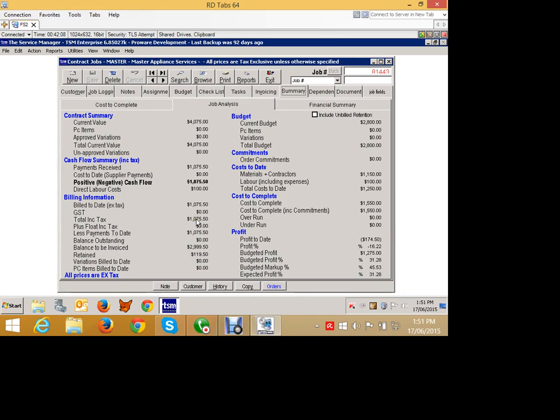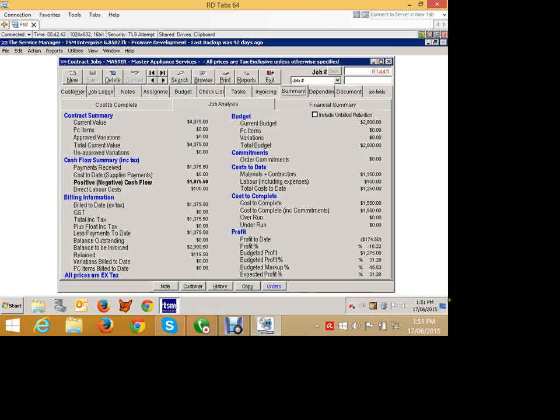When we actually pay those supplier invoices off, it'll be $500 deducted, giving us a net cash position positive of $575.50. Still in the positive. Yeah, we still want to know whether we're ahead or behind in the bank. This is the bank, basically. But as we continue through here, you'll see that we have now no commitments, but we now have materials costs, we have a cost to complete still, and so on.